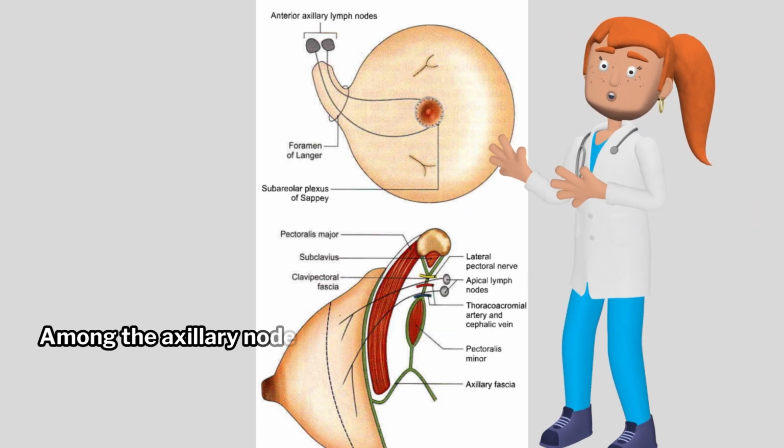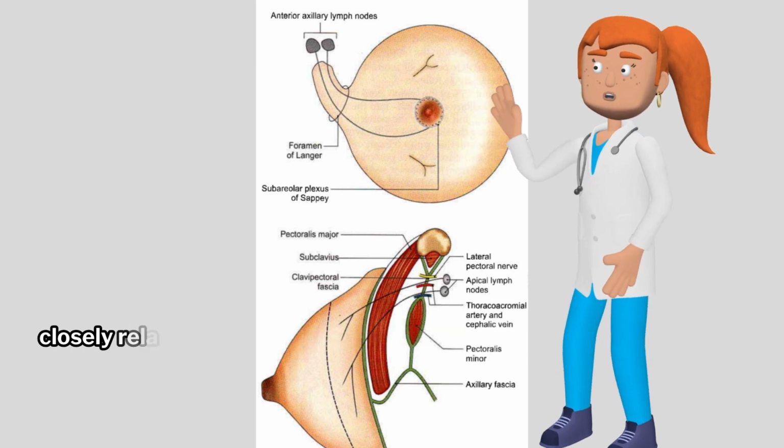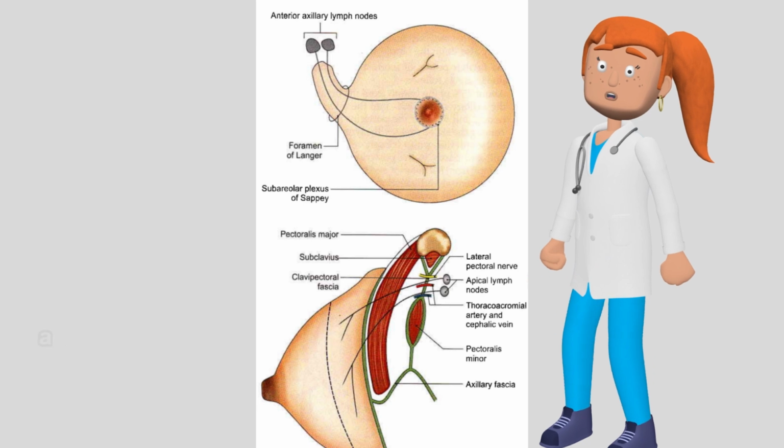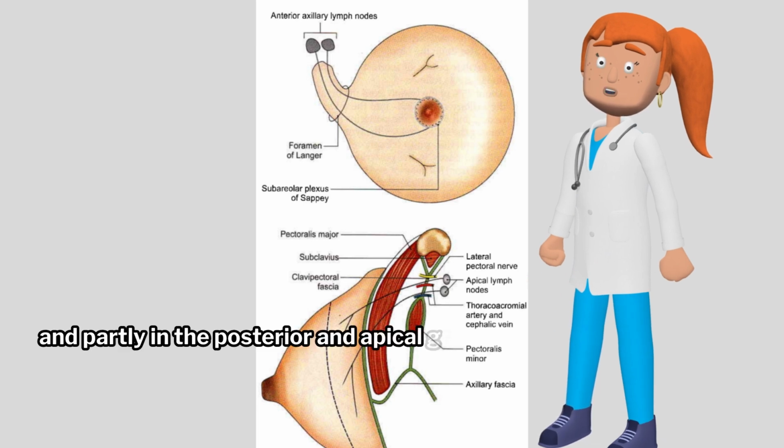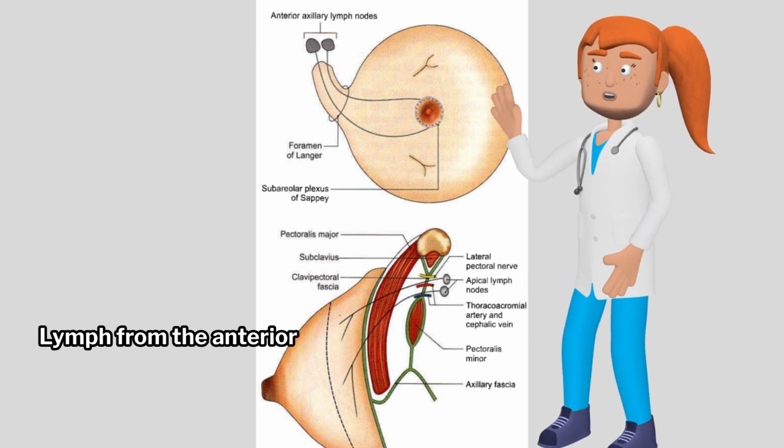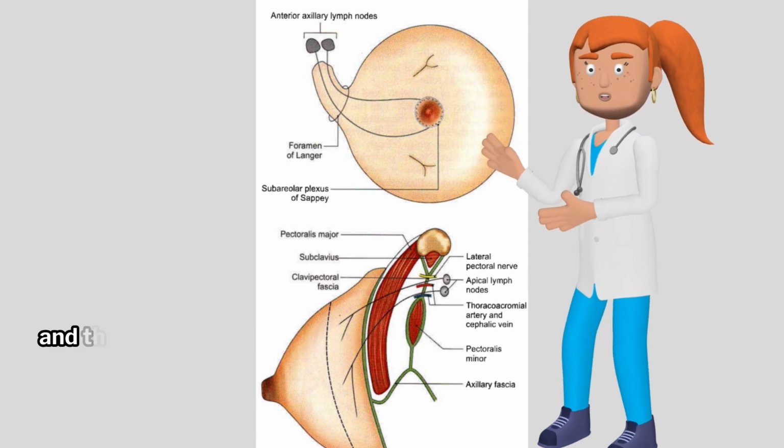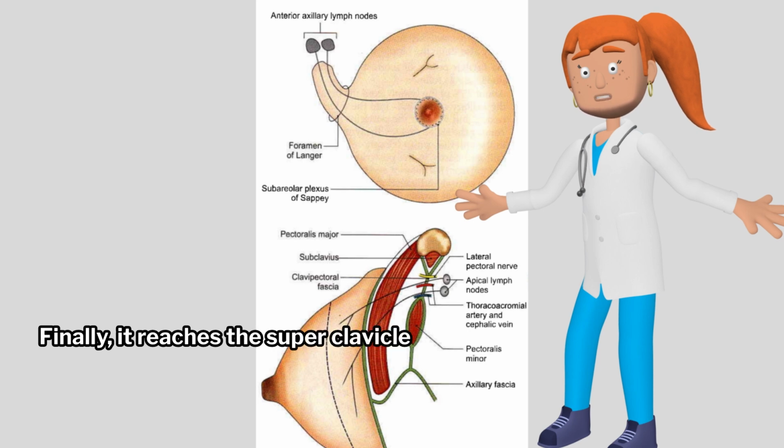Among the axillary nodes, the lymphatics end mostly in the anterior group, closely related to the axillary tail, and partly in the posterior and apical groups. Lymph from the anterior and posterior groups passes to the central and lateral groups, and through them to the apical group. Finally, it reaches the supraclavicular nodes.